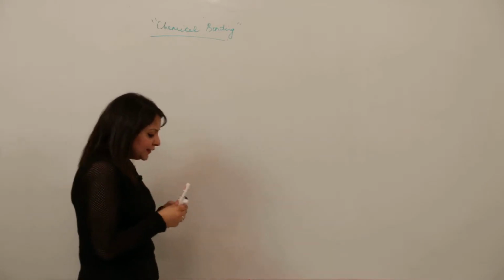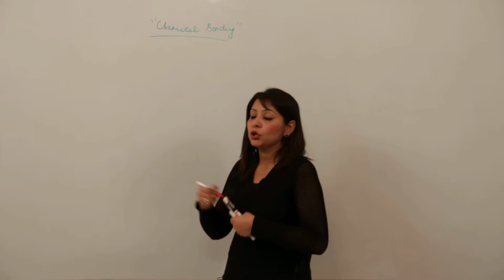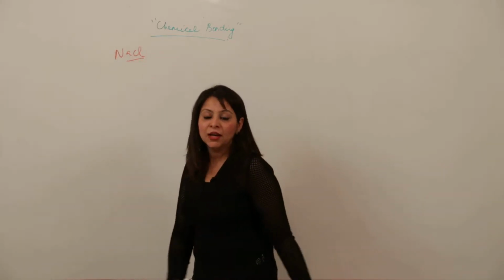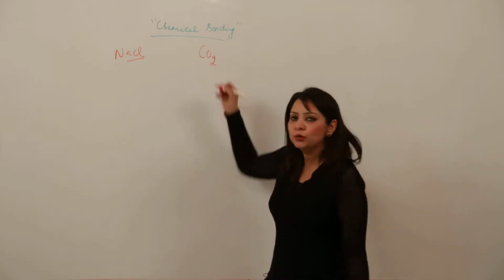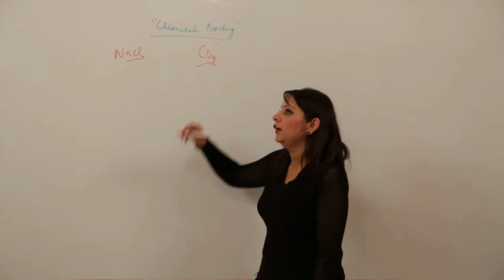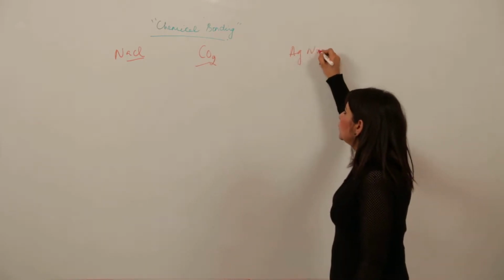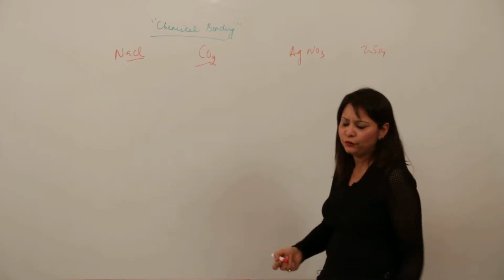Now you must have seen, what is the formula for salt, for table salt? It is NaCl, right? What is the formula for carbon dioxide? You will write CO2. What is the formula for, say, silver nitrate? We write AgNO3, zinc sulfate, ZnSO4, or somehow you can write many formulas.